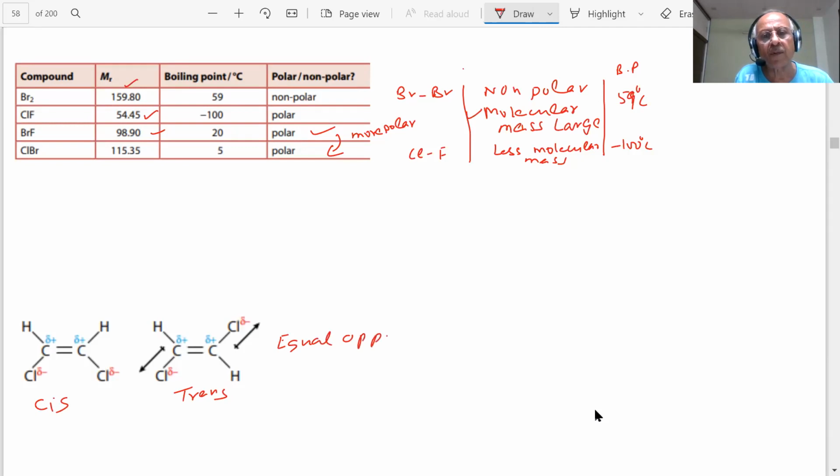Equal and opposite dipoles cancel. See that? Plus and minus are cancelling. Here, they are not cancelling, student. It has a resultant dipole. So this is cis-1,2-dichloroethene, and this is trans-1,2-dichloroethene, student.